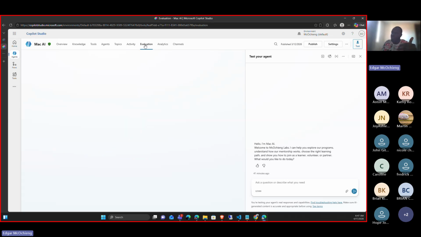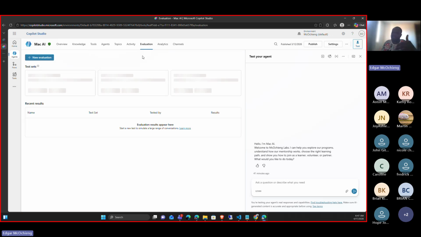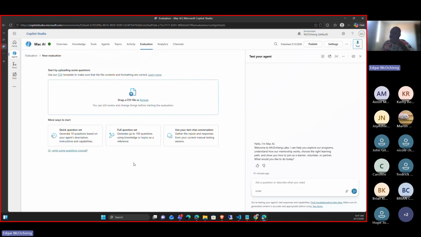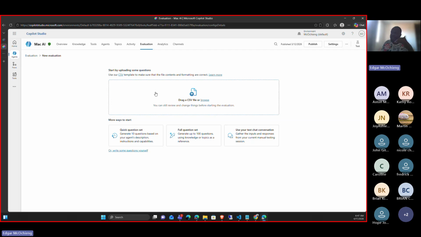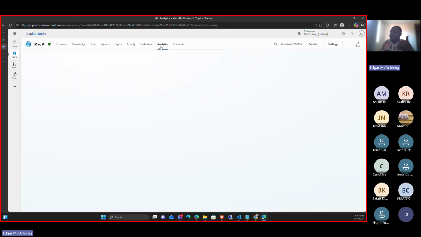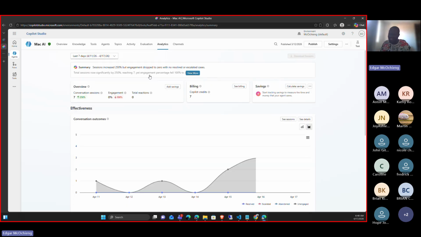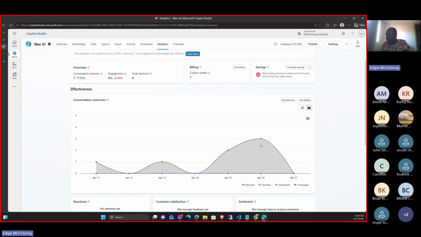The next one is evaluation. In evaluation, we can do testing to see if it's actually working the way I intended it to work. So how is it going to respond to these users? Whenever it breaks, I can catch it as quickly as possible and fix it as soon as possible. Apart from that, we have analytics. In analytics, I can see how many people are actually using my agent. For example, I can see the peak times. This is in the past 1 week.